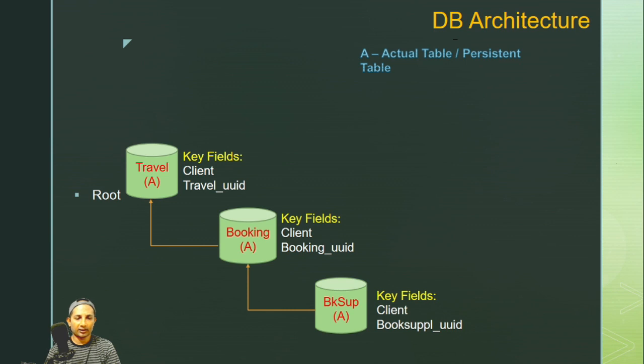The framework will create that UUID, and the actual travel ID, booking ID and booking supplement ID, I will create. So it is a kind of separation of duty, the SOD, right? My job will be to create the travel, booking and supplement IDs, whereas I give control back to the framework, saying, hey, you create the UUID part, which I'm not going to bother about. So that is the separation of job or duty that this application will have.